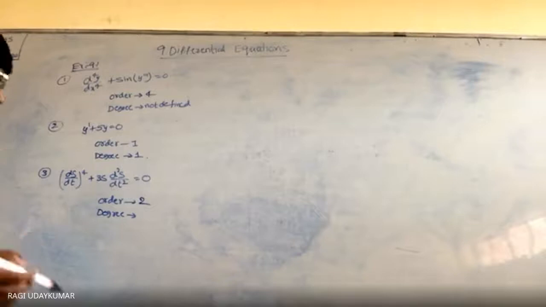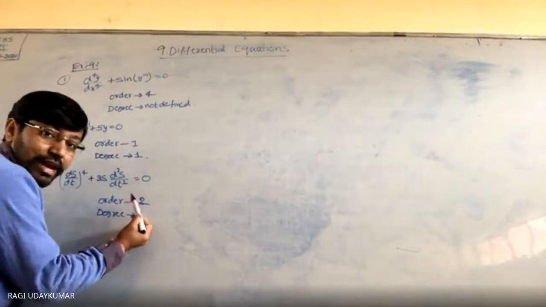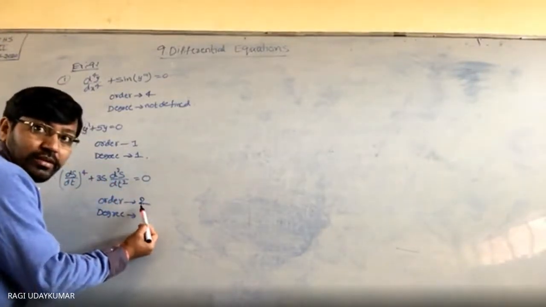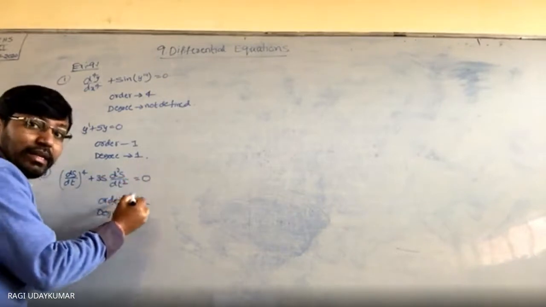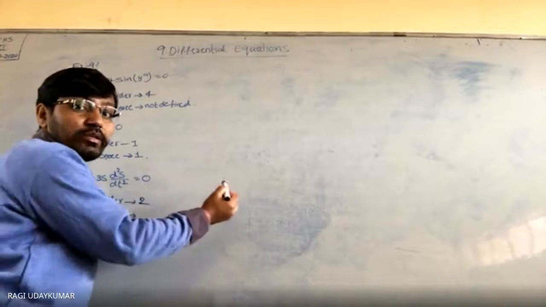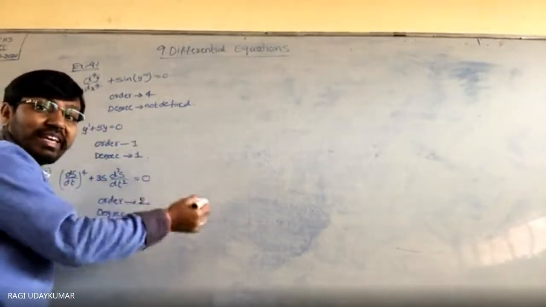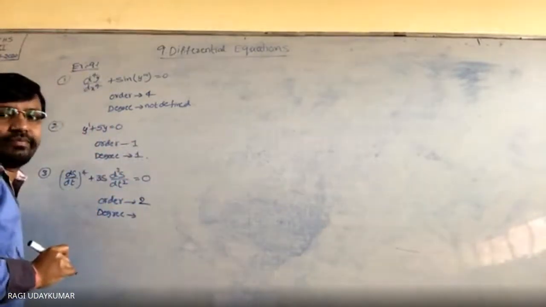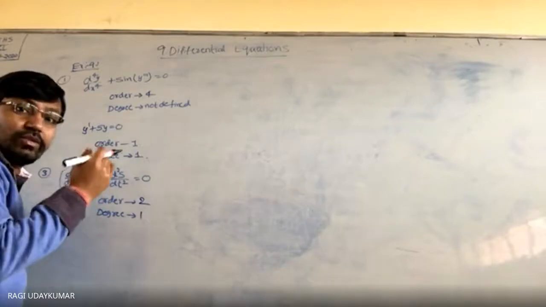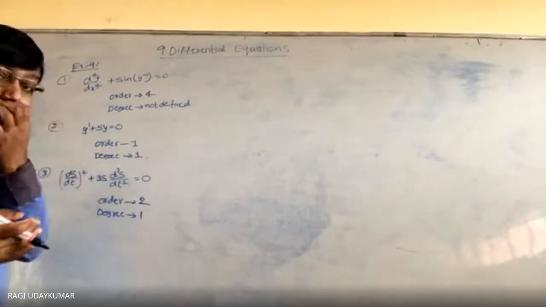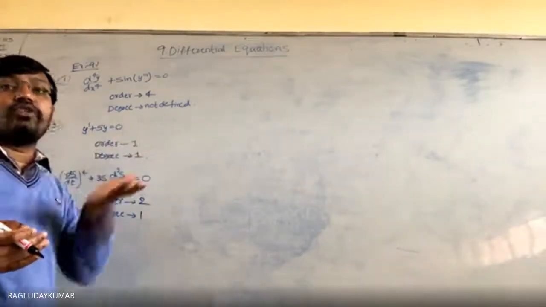Degree will be, sir, 4. No. ये order 2 बोल रहा है ना. How did you say the 2 here? ये d square s by dt square. In this, d square s by dt square का highest power क्या है वो देखना है. 1. Yes, this one. ये नहीं देखना है. d square s by dt square का highest power क्या है, that you need to see.